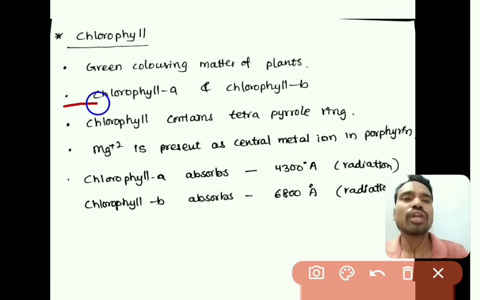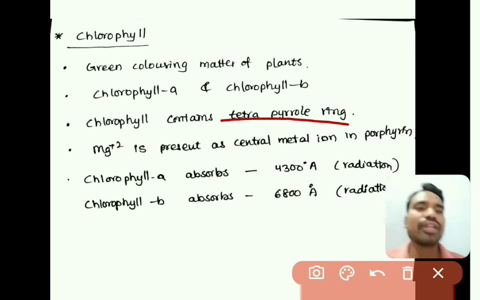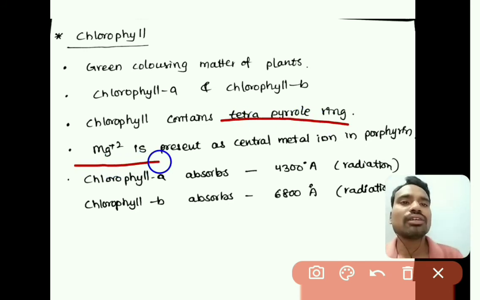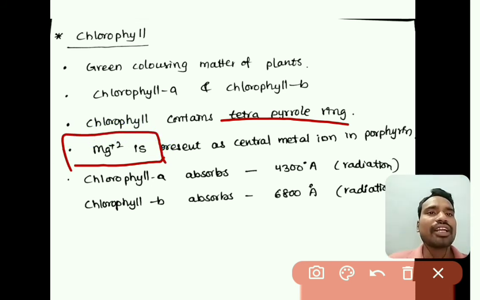Chlorophyll is of two types, chlorophyll A and chlorophyll B. Chlorophyll also contains a porphyrin ring, that is the tetrapyrrole ring. The Mg plus 2 ion, magnesium plus 2, is present as the central metal atom in chlorophyll.